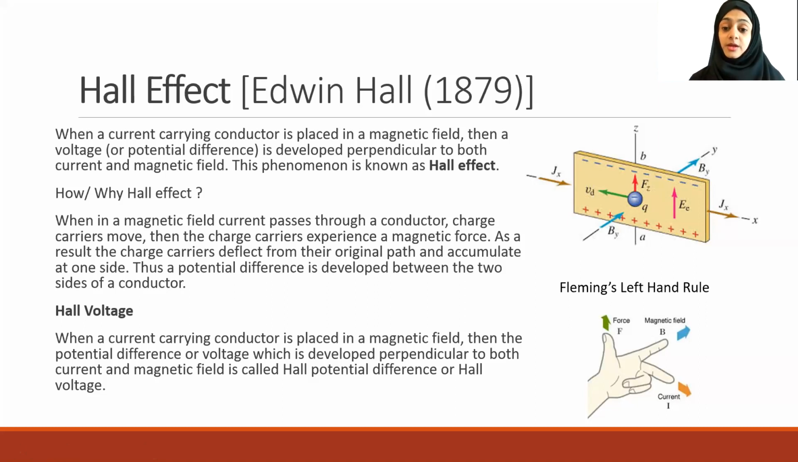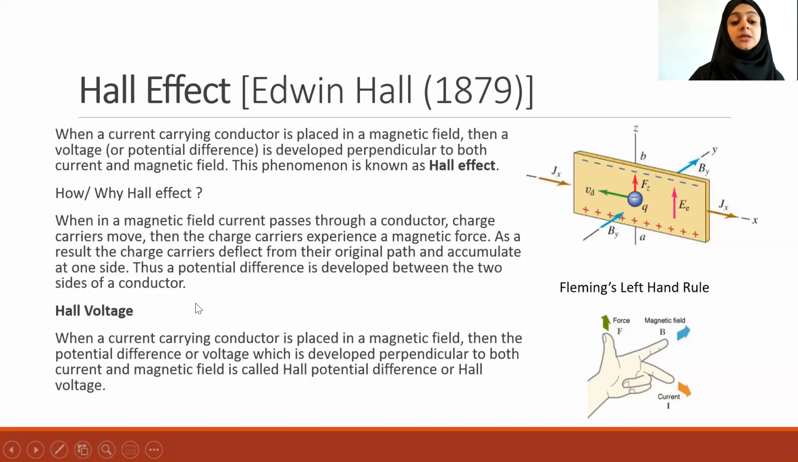QV cross B, or QVB sin theta. So here the charge carriers are shown as negative. What is this? Electron. So the electron which is moving will experience a force, right? As a result, the charge carrier deflects from its original path.